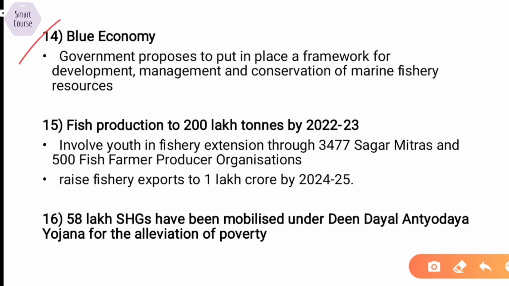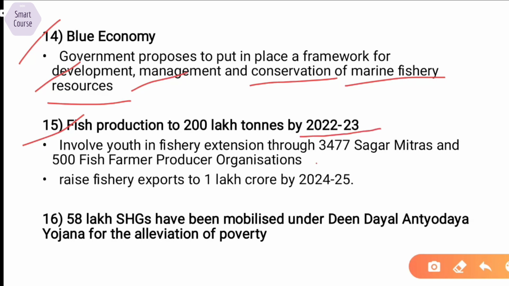So the 14th point is blue economy. As the name suggests, it is related to marine fishery resources. So government plans to put in place a framework for development, management and conservation of marine fishery resources. 15th point is also similar. Fish production to 200 lakh tons by 2023. Keep in mind these deadlines are very important.